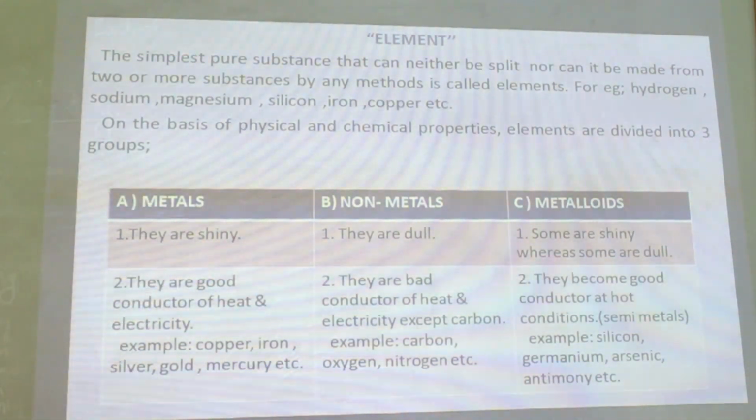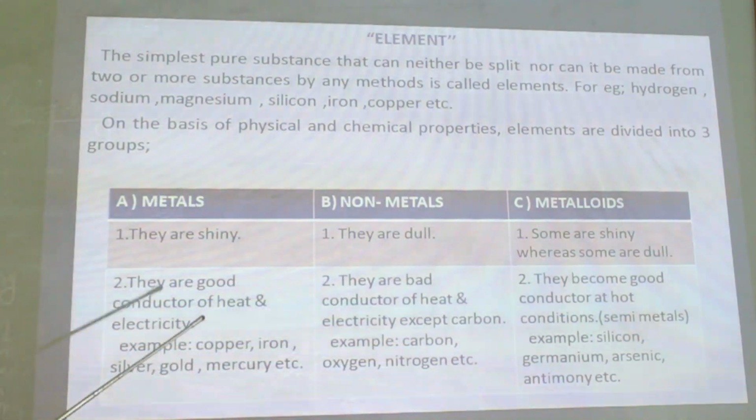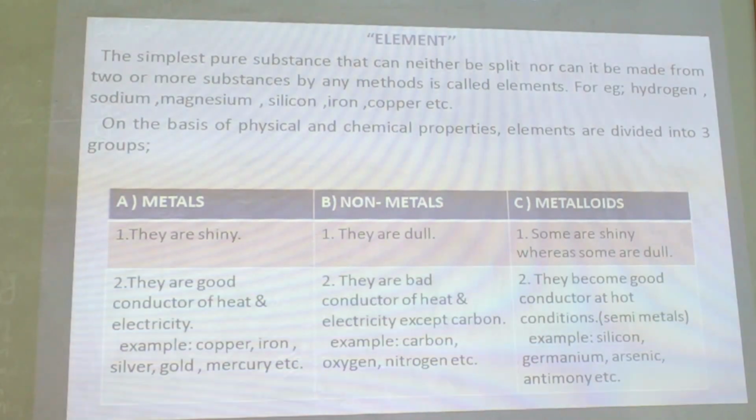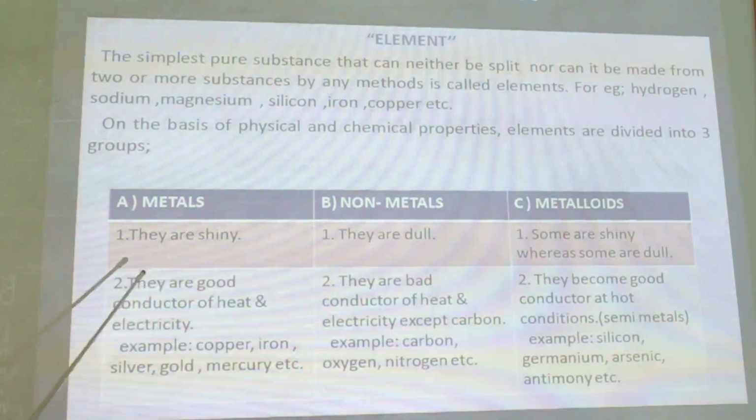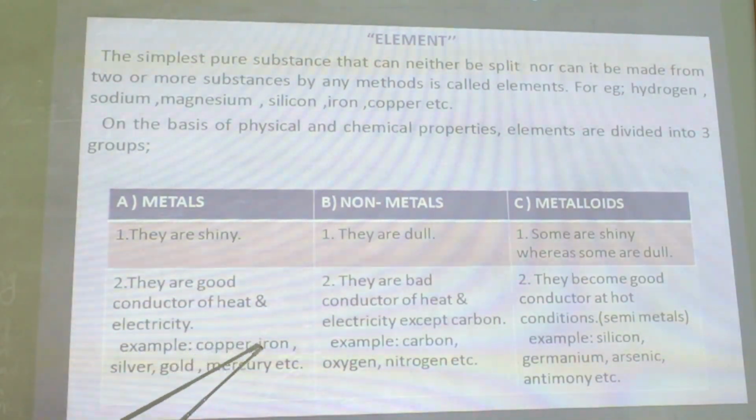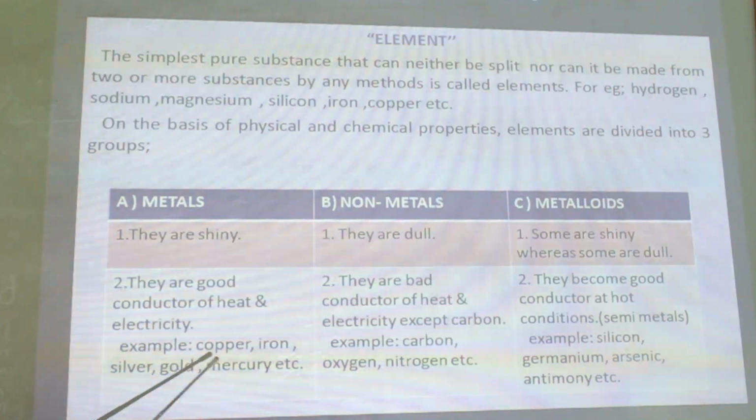Malleable means when they are heated, they form a thin film. And ductile means when you stretch it, it makes a wire. For example, copper, iron, silver, gold, mercury, etc. are metals. Mercury is found in liquid state.